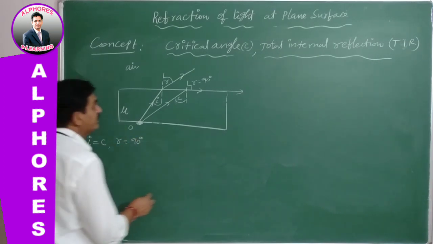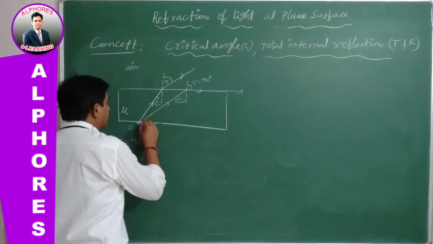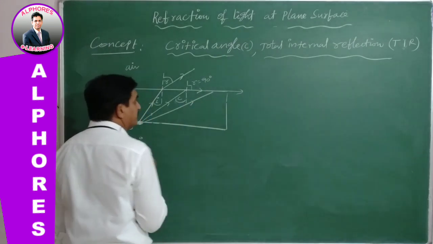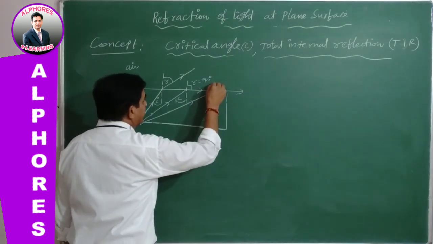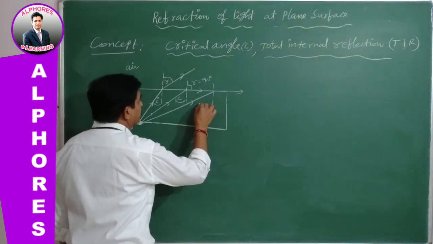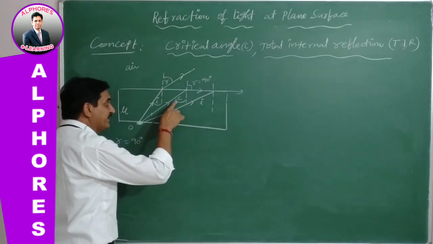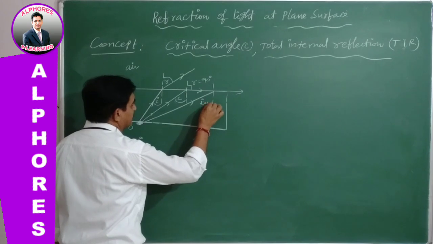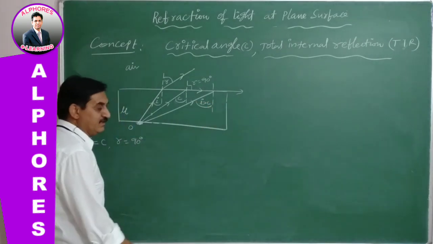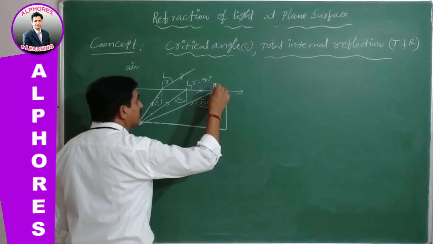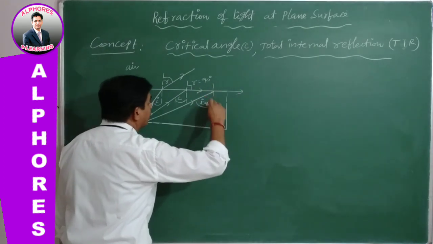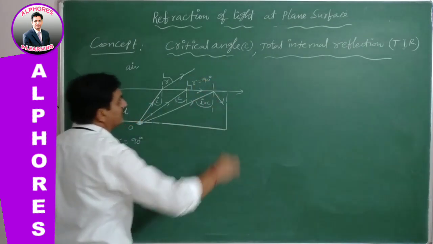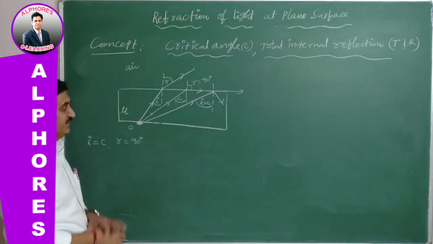One more point here: when a ray of light is incident at some other point where the normal is drawn, the angle of incidence is definitely greater than the critical angle. What happens? Instead of grazing or refraction, it undergoes reflection into the same medium.